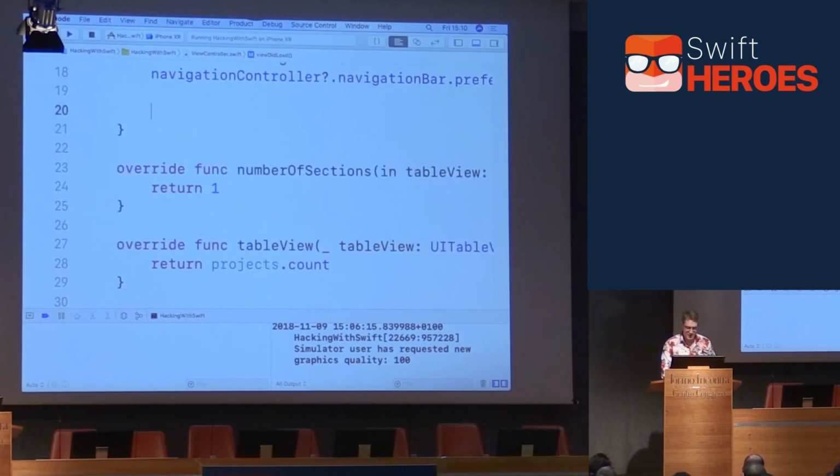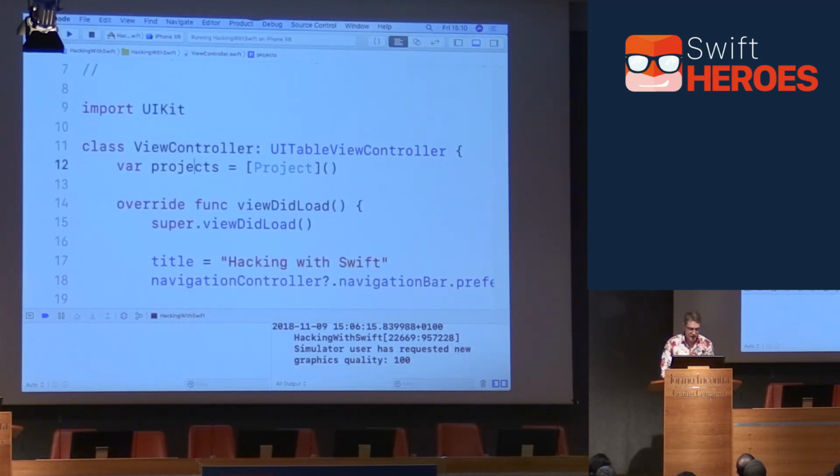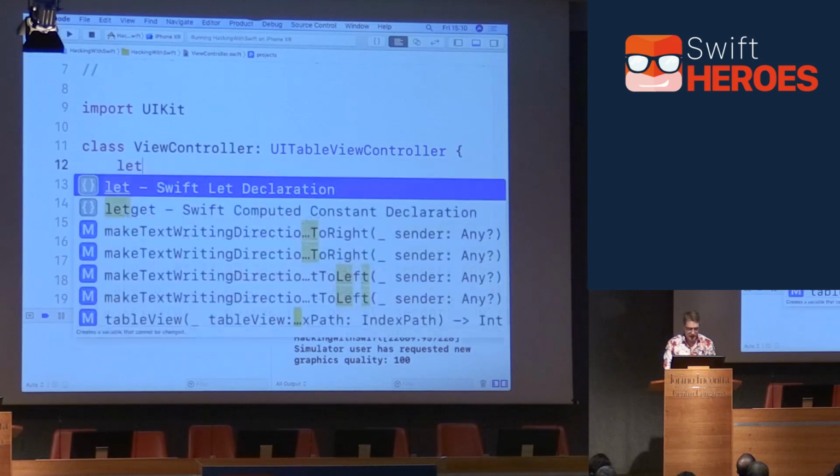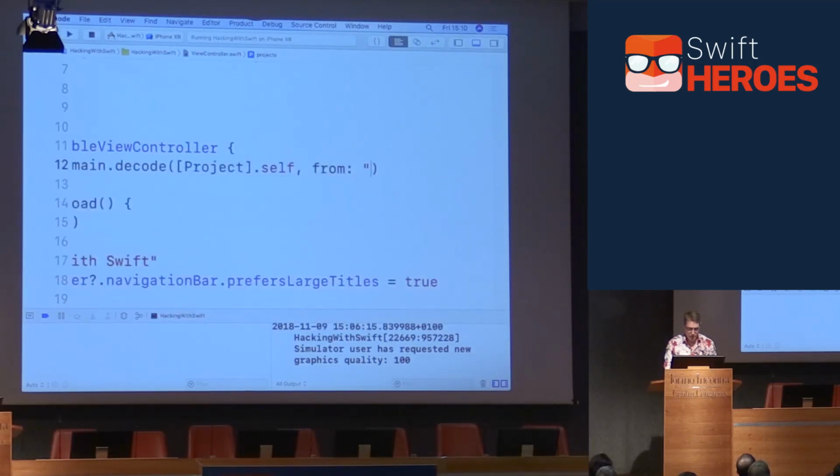But back over here, of course, you still have to actually decode something. So rather than having this variable at the top here, var project equals this thing, I'll take that out and instead say, let projects equals Bundle.main.decode, array of Project.self, just like before, from projects.json. Boom. Lovely. Otherwise, identical.